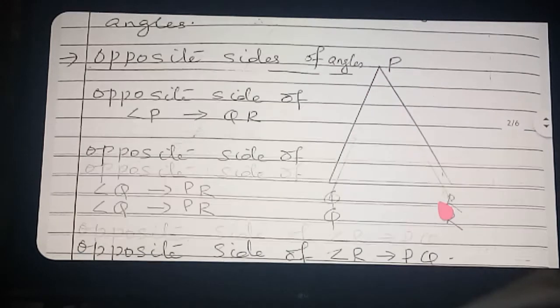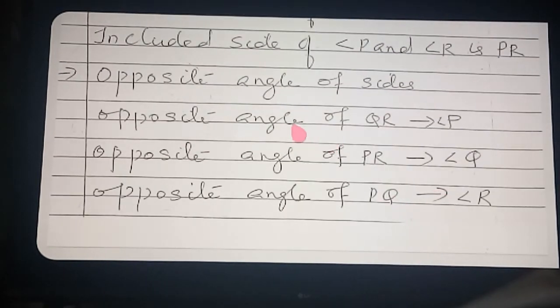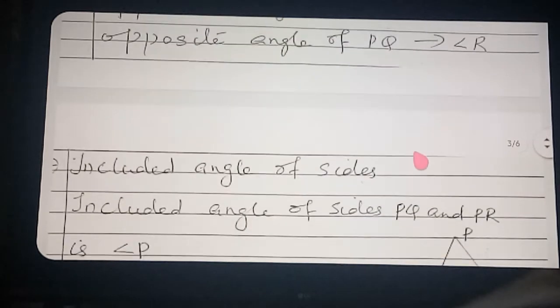Clear? Okay, that also I have written down. See, the opposite angle of side QR. From PQR, QR dropped, what is getting? P. So angle P, right? Opposite angle of PR. From the vertices PQR, PR dropped, which vertex remains? Q. So angle Q. Opposite angle of PQ. PQ dropped from PQR, so what will we get? R. So we clearly got the opposite angle of the sides now. Okay. These are very important topics in your textbook. They are not mentioned there. That is why I have written them separately.